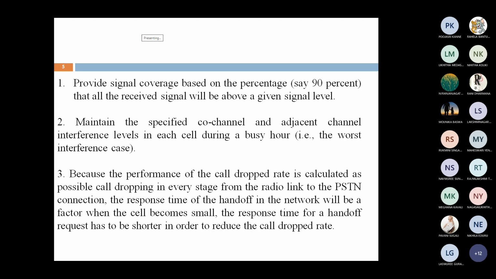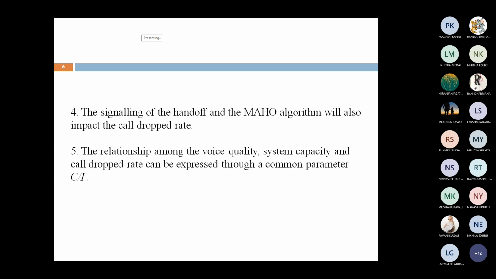The third factor is that the performance of the dropped call rate depends on the radio link connection. What do we mean by radio link connection? The connection from mobile station to base station, from base station to mobile station, and whenever the mobile is moving from one cell to another cell, whether a handoff is present or not. These are the factors we have to consider to calculate the performance of dropped call rate. This is the third factor.